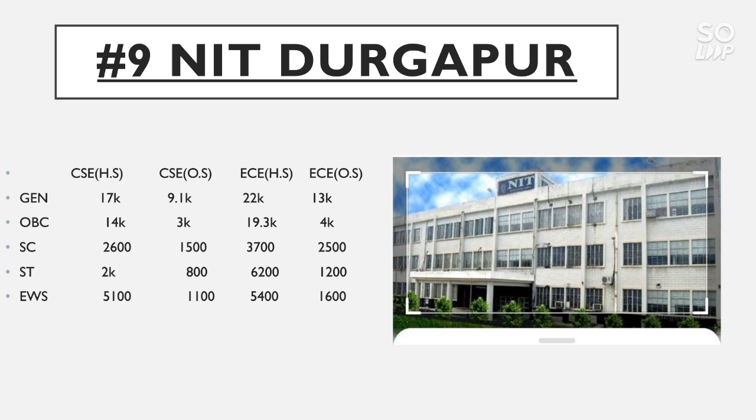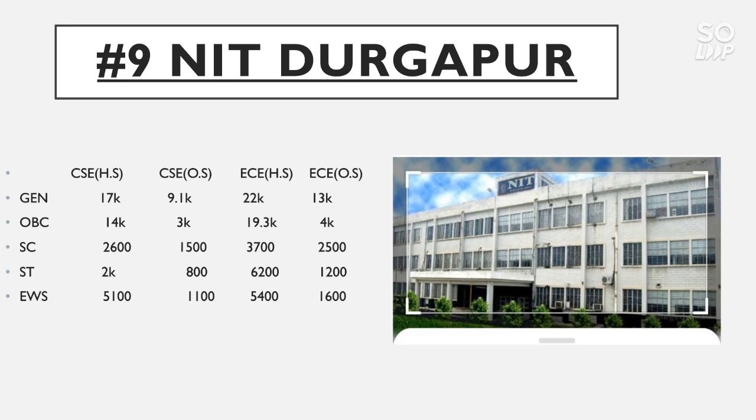The CSE cutoff for home state for general category goes to 17,000, for OBC 14,000, for SC 2600, for ST 2,000, and for EWS 5100. For CSE other state, general category cutoff goes to 9.1 thousand, OBC 3000, SC 1500, ST 800, and EWS 1100.